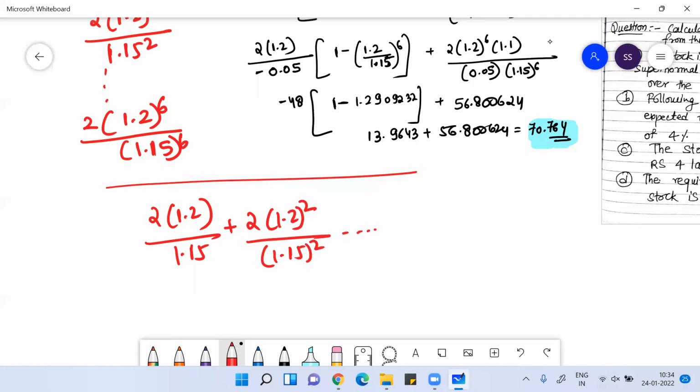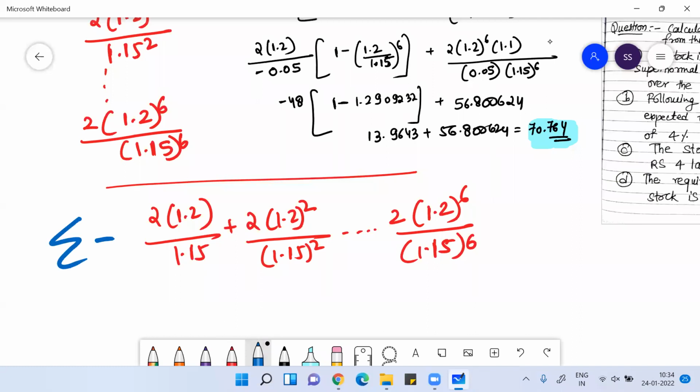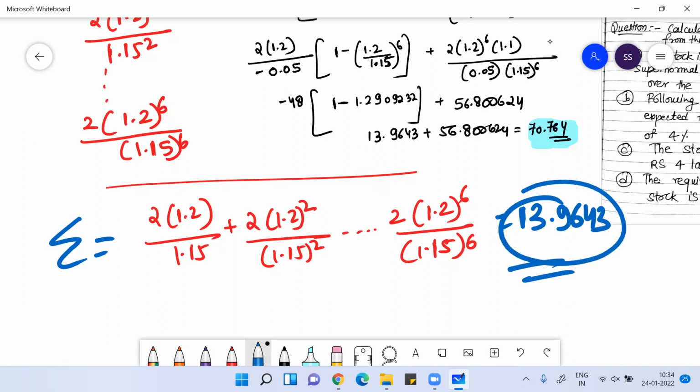Like this up to year 6: 2 into 1.2 to the power 6 divided by 1.15 to the power 6. If you do the sum of all this for 6 years, the total will come around 13.9643. Are you getting this, guys?